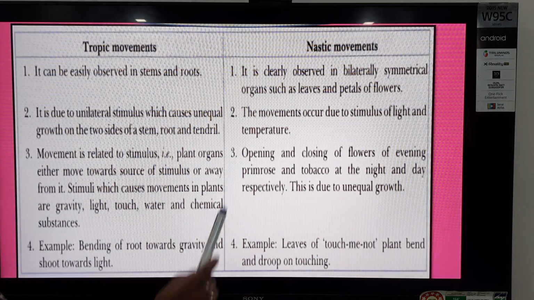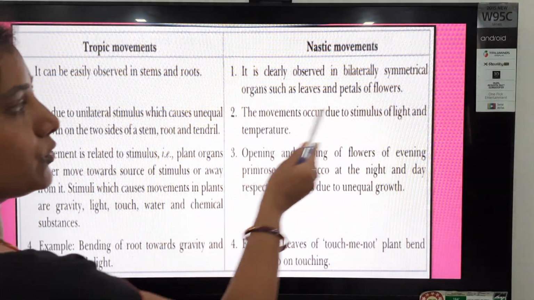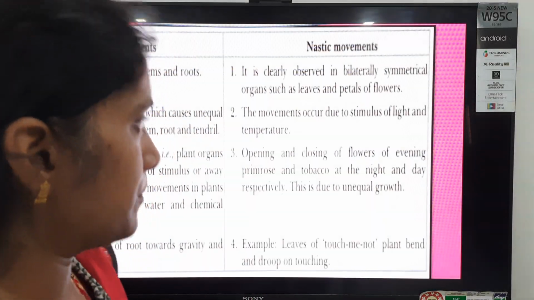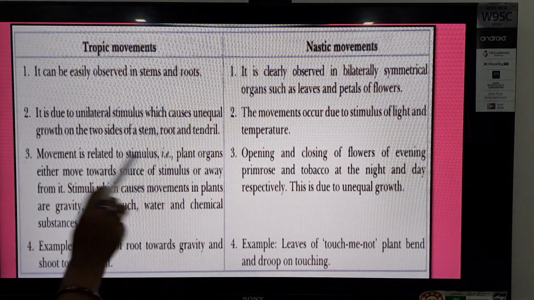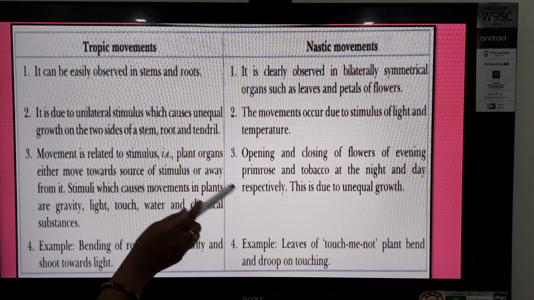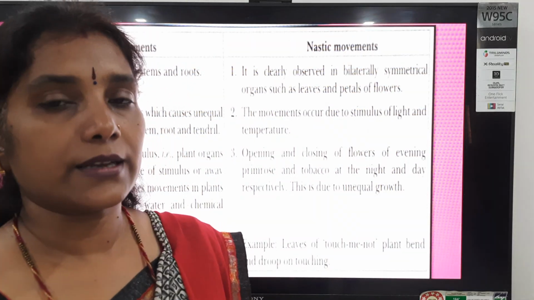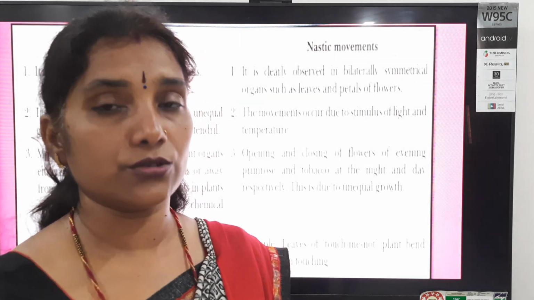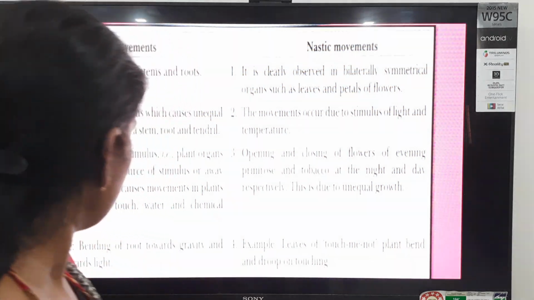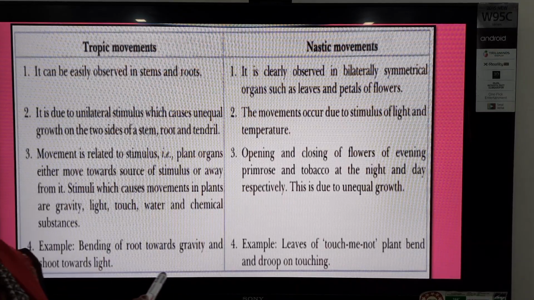So here the movement occurs due to the stimulus of light and temperature. If we remove such a stimulus, plants come back in the original direction, in the original place. Movement is related to the stimulus. Plant organs either move towards the source of the stimulus or away from it. If we talk about geotropism, here the stem shows negative geotropism, students, and roots show positive geotropism, isn't it? In the same way, light, touch, water and chemical substances, as I explained to you in the previous slide.